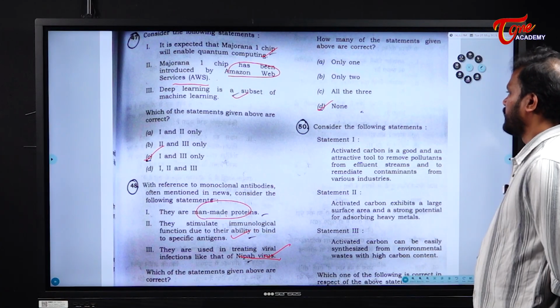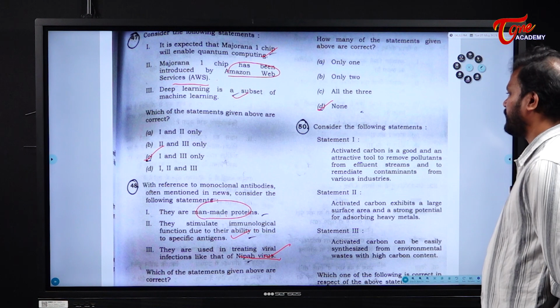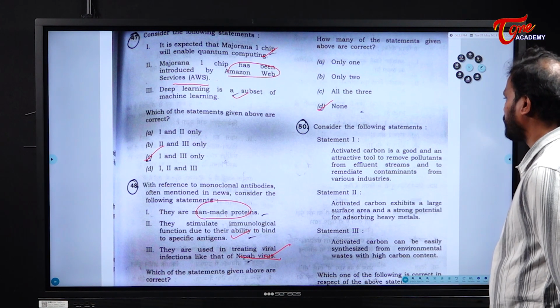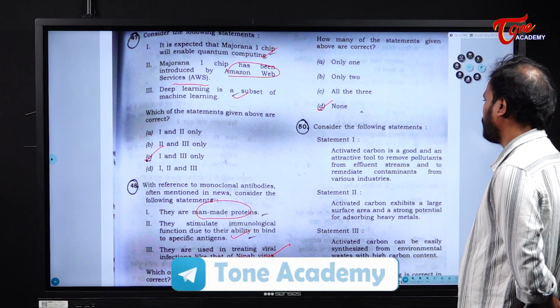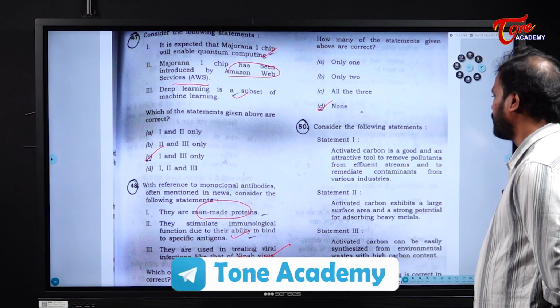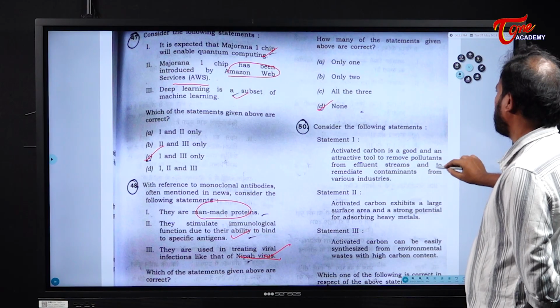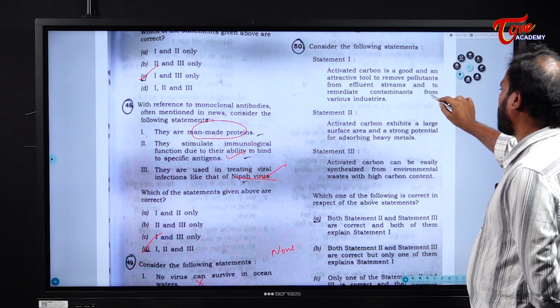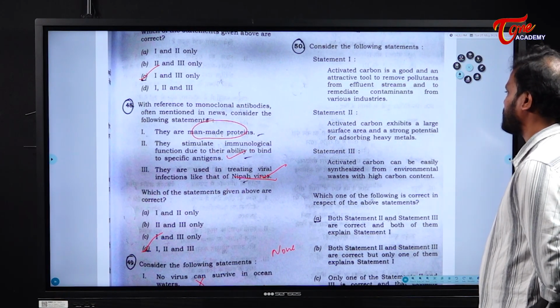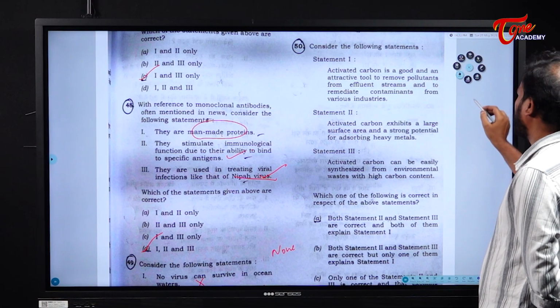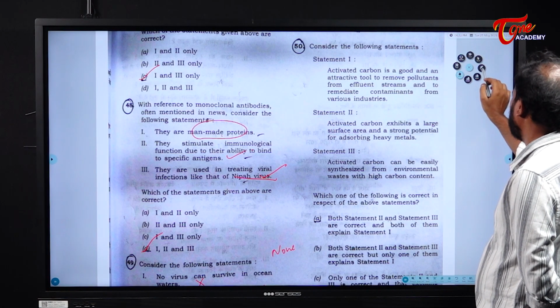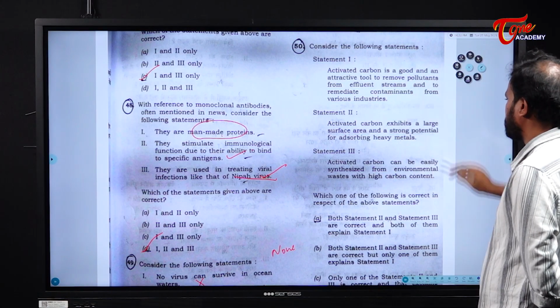Okay, next. Consider the following statements. Statement 1: Activated carbon is a good and attractive tool to remove pollutants from effluent streams and to remediate contaminants from the various industries. Next. Activated carbon exhibits a large surface area and a strong potential for absorbing heavy metals. Next.